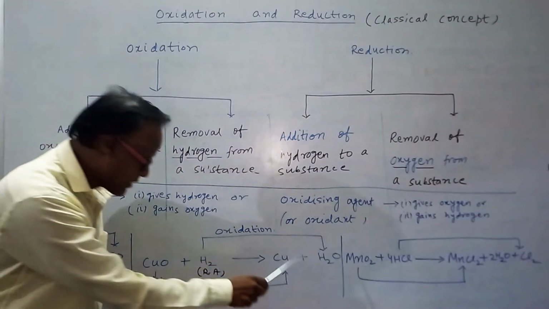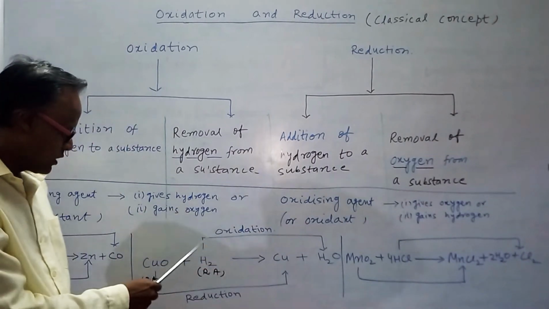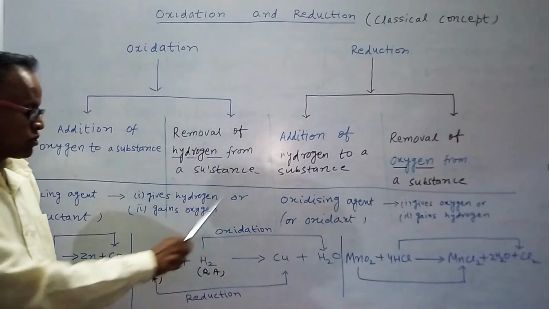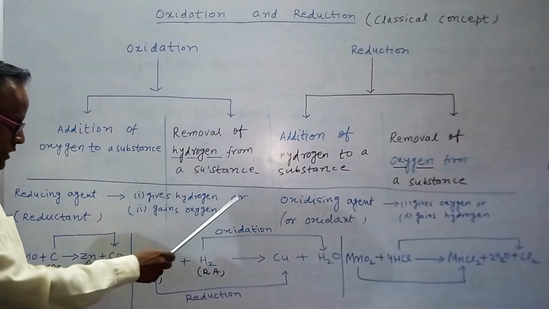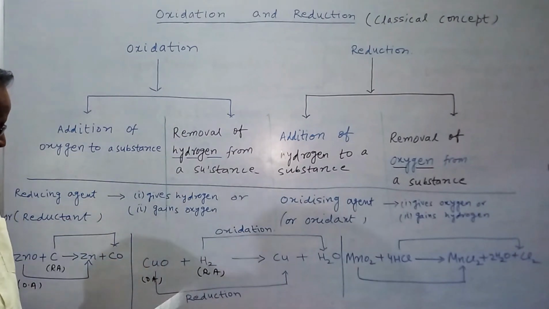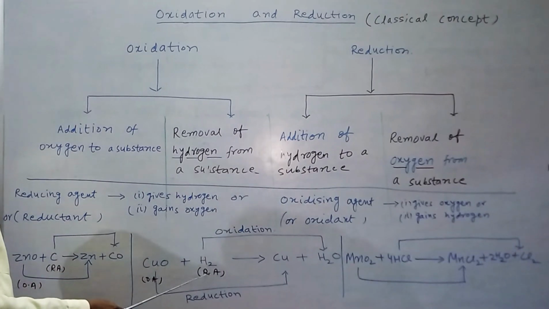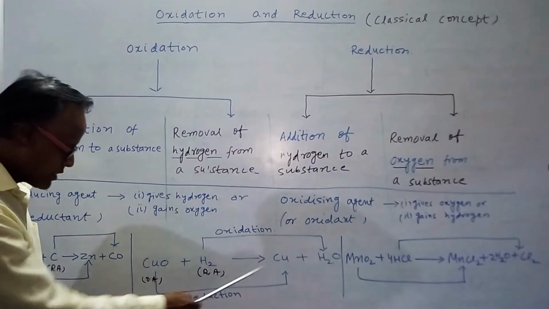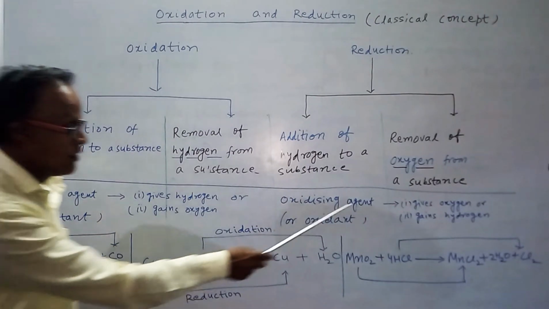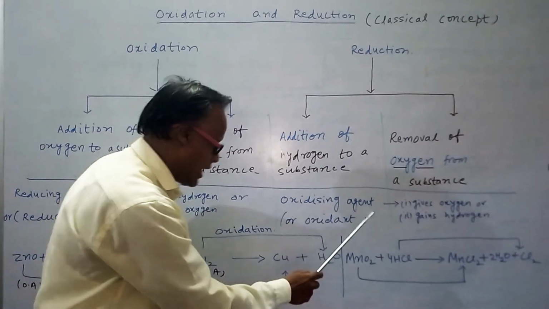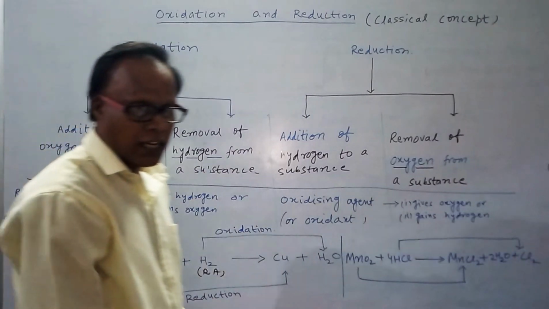Now in our example, hydrogen is oxidized to H2O, so H2 is the reducing agent, because it gives hydrogen and gains oxygen. Now CuO is reduced to copper. So it loses, or gives, oxygen, and a substance that gives oxygen is called an oxidizing agent. So here CuO acts as an oxidizing agent.